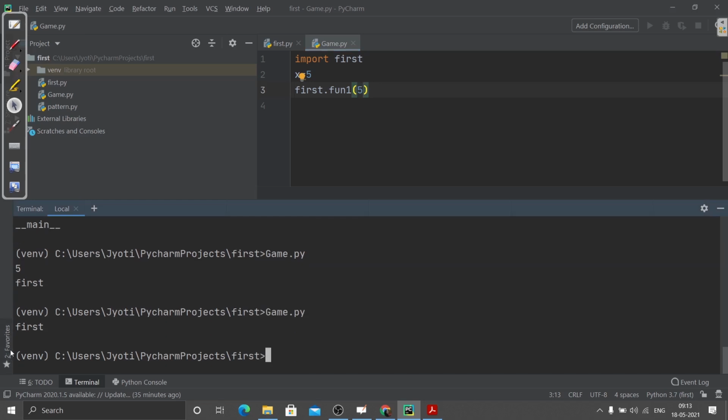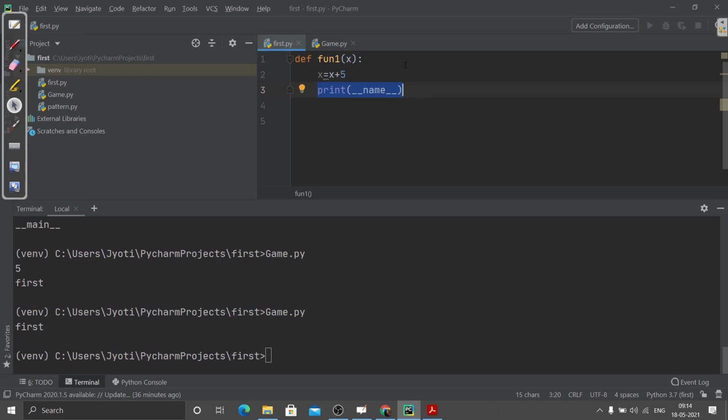So you can see first is getting printed, because inside this file we have this fun1 function, and we are printing the special variable __name__. So it stores the file name, that is first, and it is getting printed. That means it is actually working like a module, and the interpreter knows it.